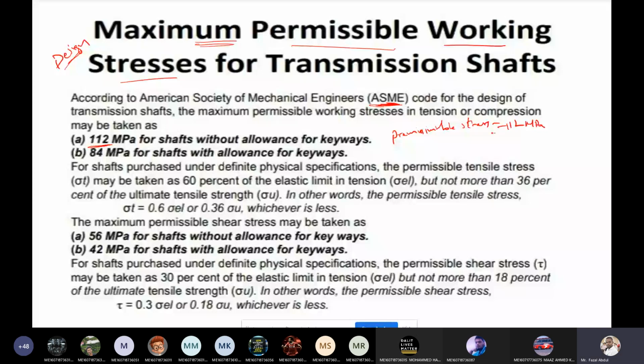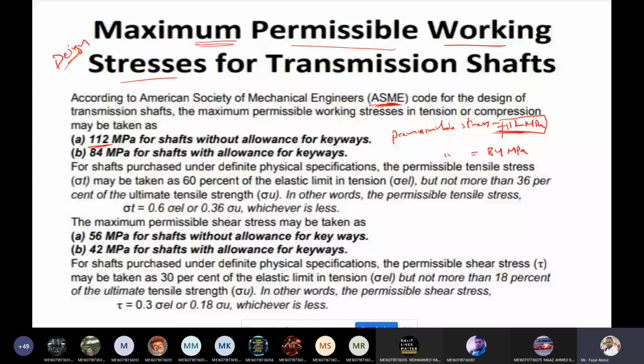Remember this value when solving problems. If the question says design a shaft without keyway, in that situation we can consider the permissible maximum stress as 112 megapascal. If keyways are provided on the shaft, the permissible stress value is 84 megapascal.